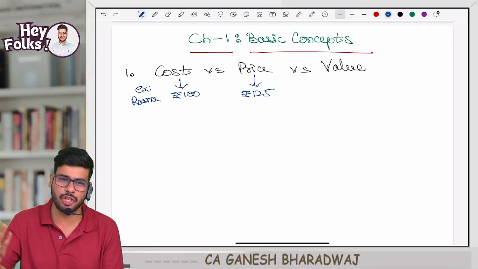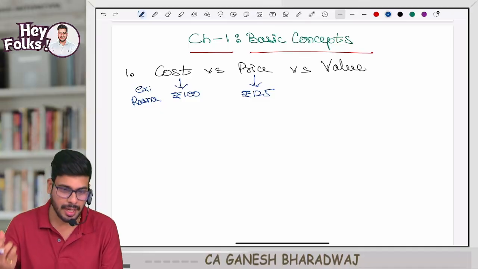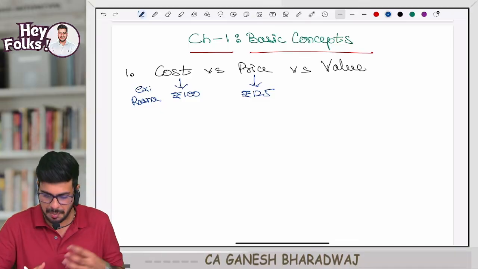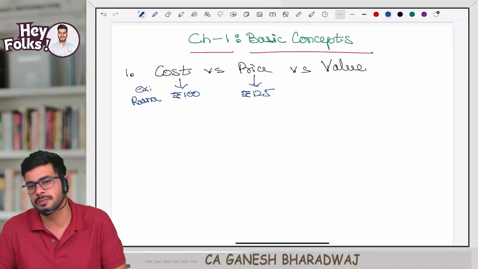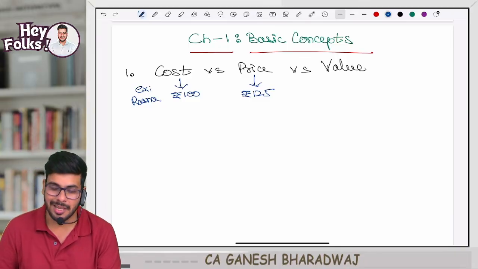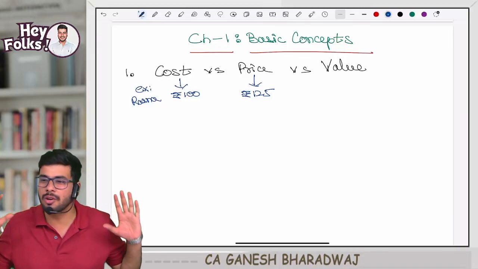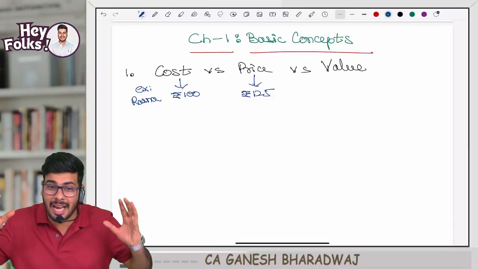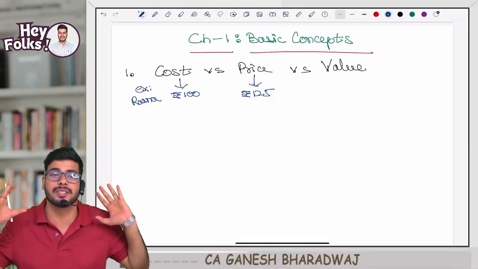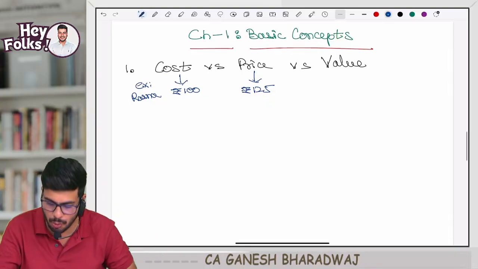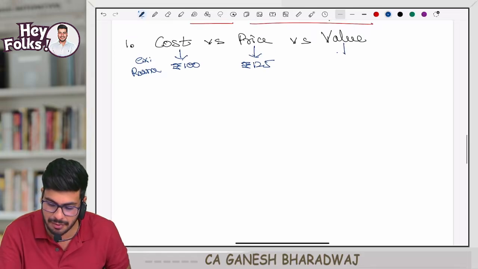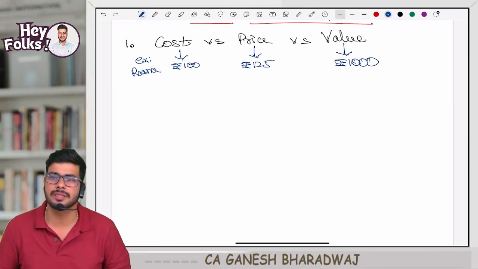She goes to the shop and she buys this, and she comes home, she prepares this, and she gives it to you. Guys, clear? Now you drink this and you feel like, oh my god, it's so nice. Even I'm ready to pay 1000 rupees to buy this. It is a value that you attach. From your perspective, maybe it is even worth 1000 rupees. Clear with this, guys?